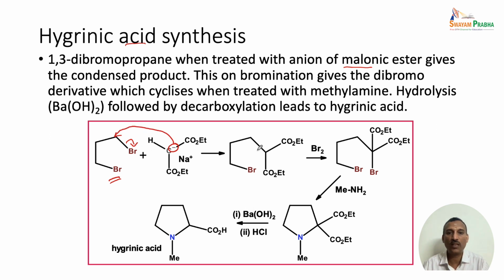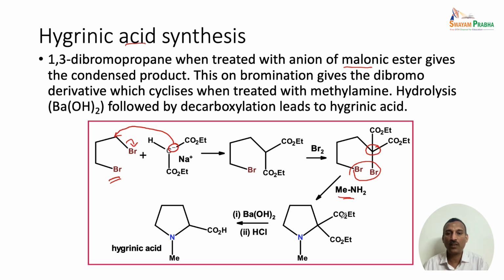So, we get the condensed product, and on treatment with bromine this undergoes bromination at this particular carbon. This is the most acidic hydrogen, and that is replaced by a bromine atom, and then treatment with methylamine leads to the cyclization. These 2 bromine atoms are removed, and we end up with a cyclized derivative.